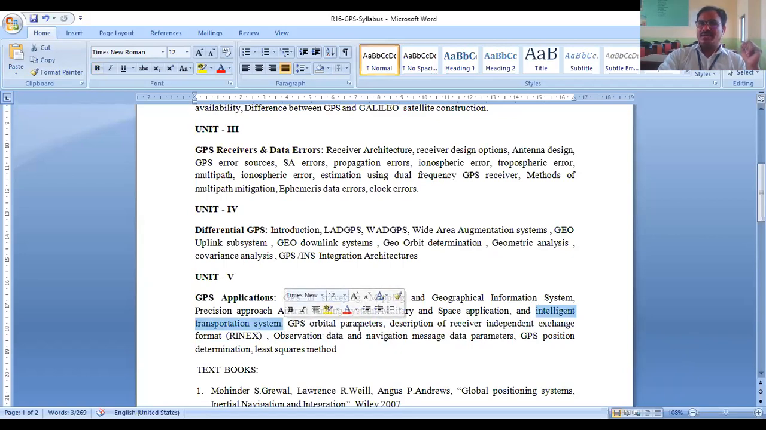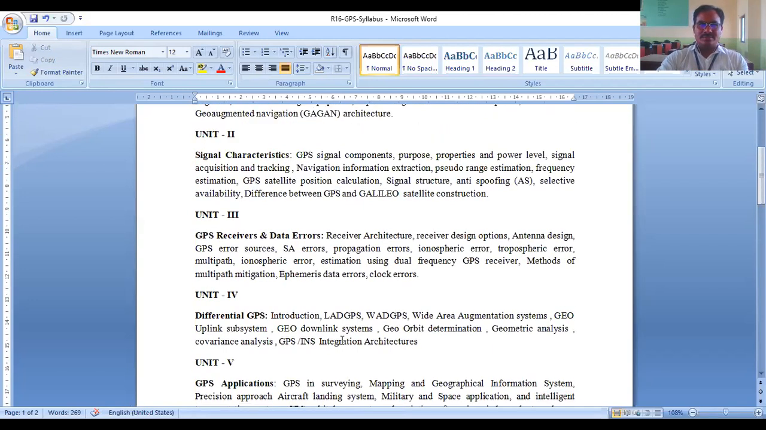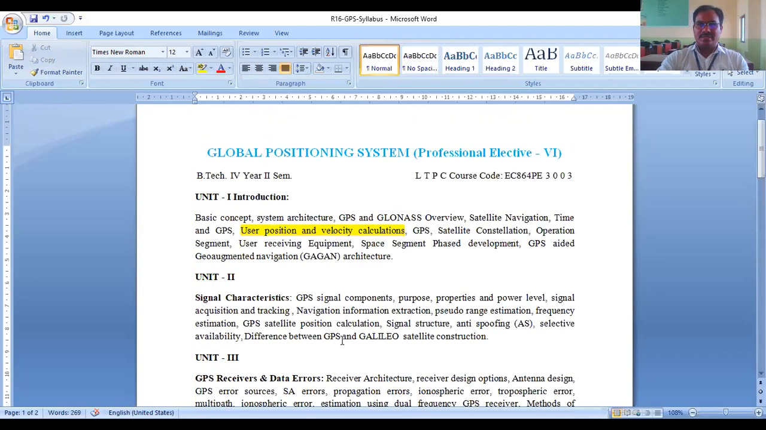And some GPS orbital parameters, description of the receiver independent exchange format, RINEX, is a separate topic. Then observation data and navigation message data parameters, and GPS position determination and least squares method. There is one separate technique to find out the GPS satellite's position, called least squares method. These are the topics to be covered in the near future. Mostly I'll take up GAGAN in the next class, the user receiving equipment and the space segment equipment.